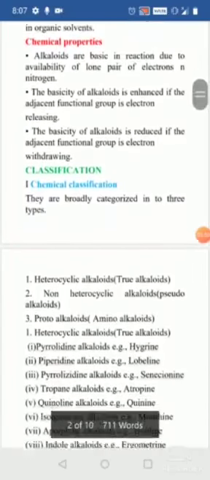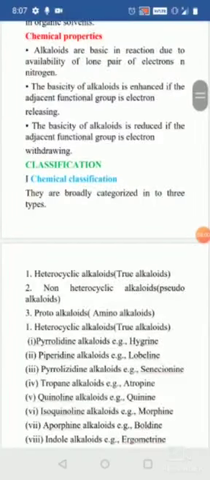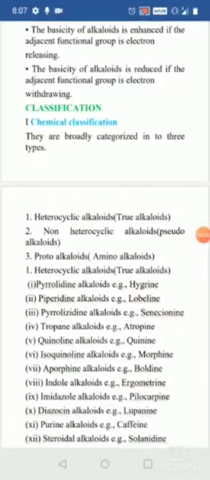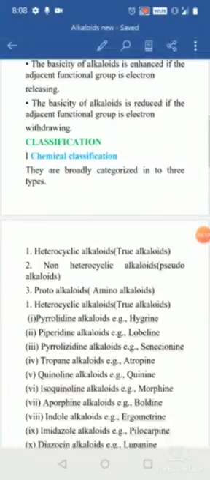Coming to the classification, we are going to classify the alkaloids into various types. Mainly it includes the chemical classification, the taxonomical classification, pharmacological classification and morphological classification. They have many types of classification. The main type is the chemical classification.